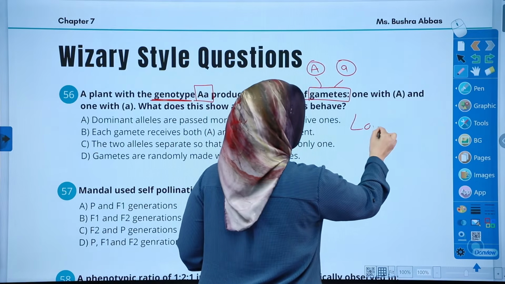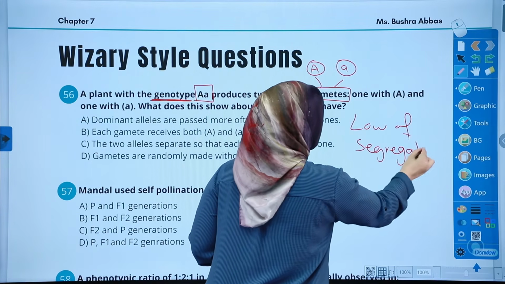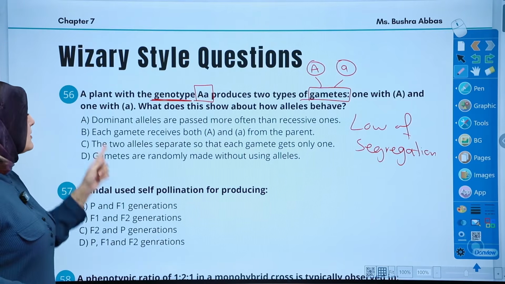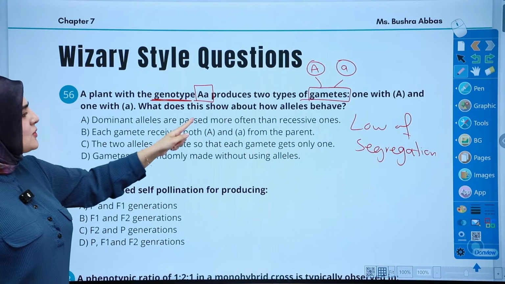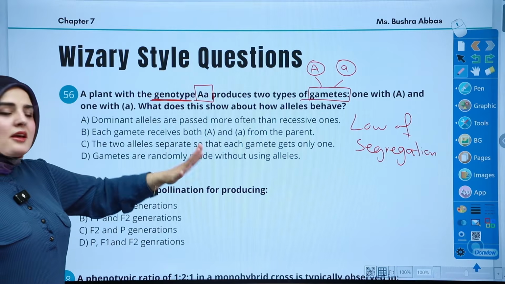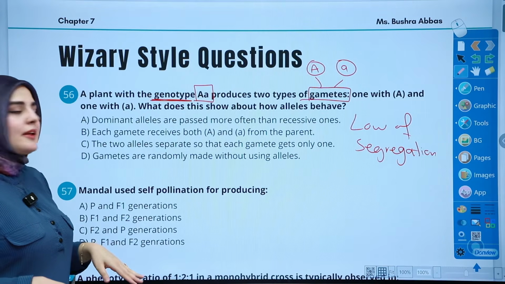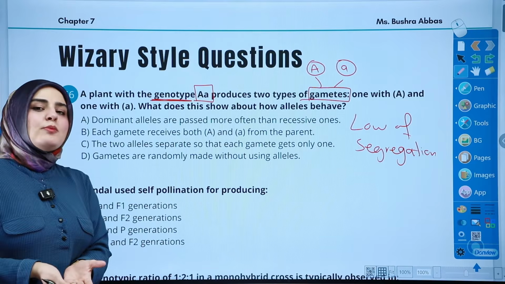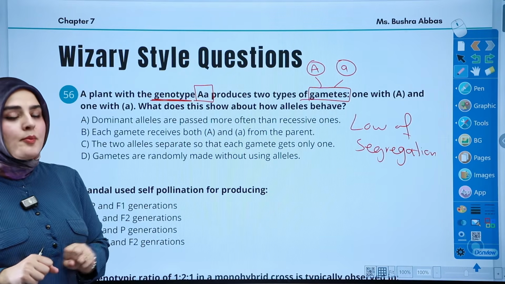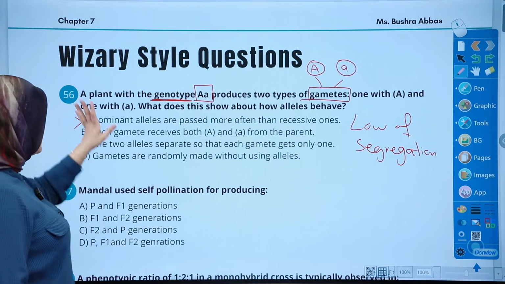Law of segregation. The word segregation means separation itself, so we're looking for that word. Dominant alleles are passed more often than recessive ones. This statement is not even correct, not only for this question, but entirely. Dominant traits could be more often seen, but as for alleles, they're equal in the number of distribution, okay? Good, so this is out.